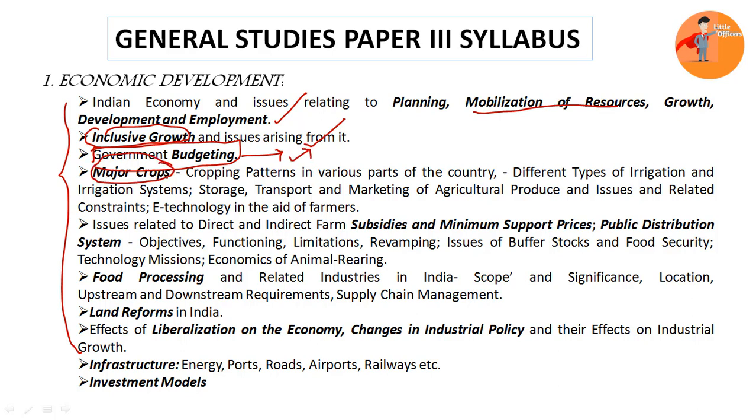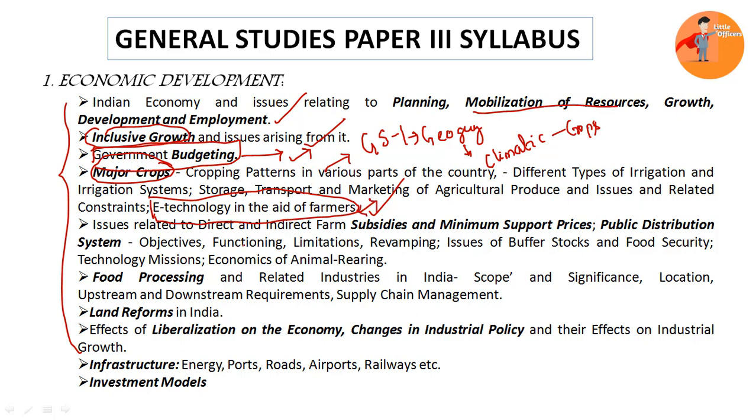Then major crops. This topic we will integrate with GS paper 1 under geography. Particularly when we study environmental geography, there we'll see what are the climatic factors for various crops. So that topic will be integrated with it, and here we'll learn about various crops and cropping patterns in India. Then other issues related to storage, transport and marketing of agricultural produce, and issues and related constraints. Particularly we'll be looking at the aid of e-technologies for the farmers.